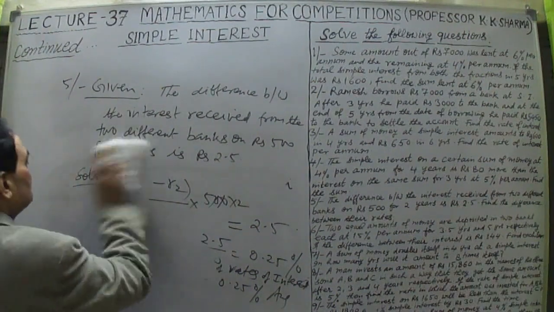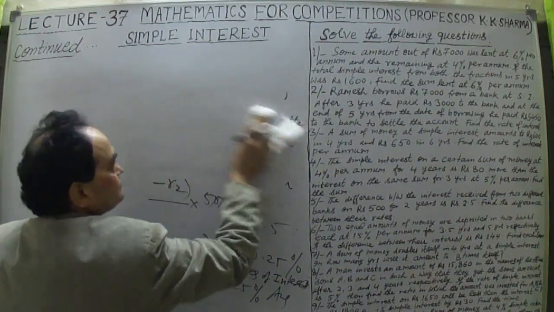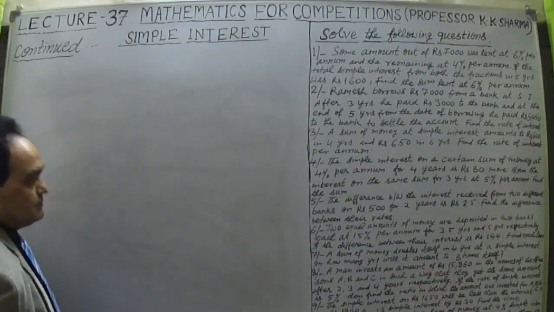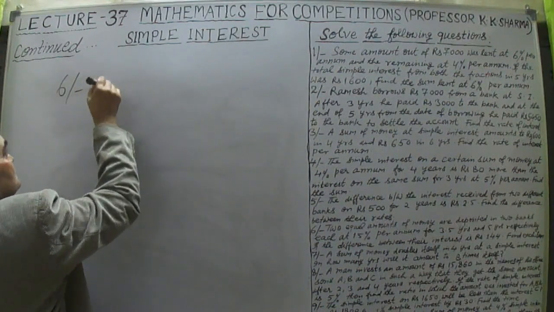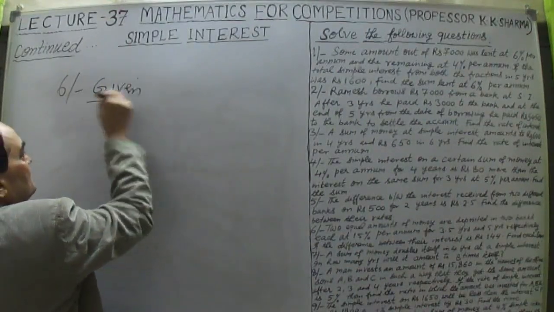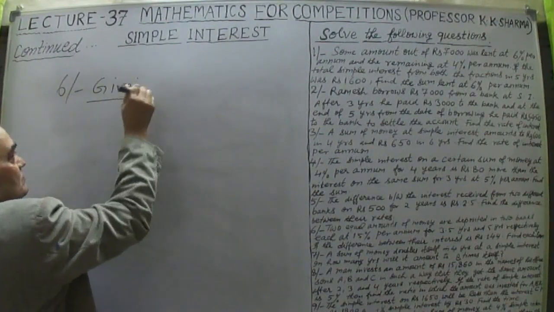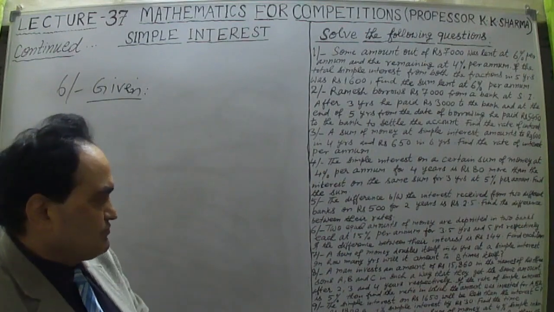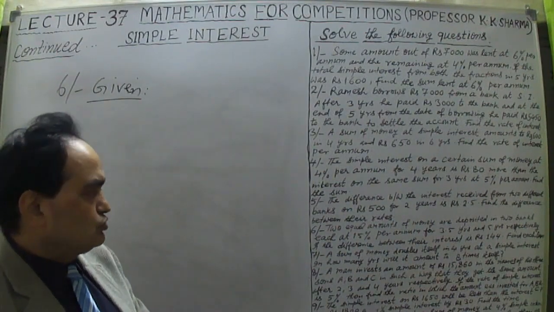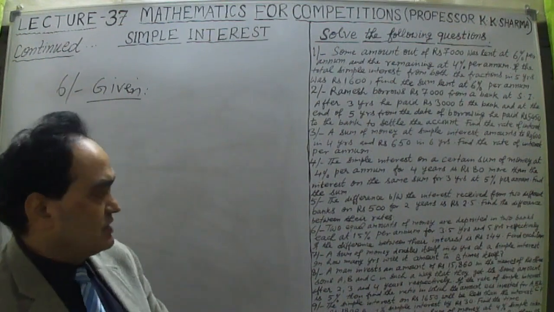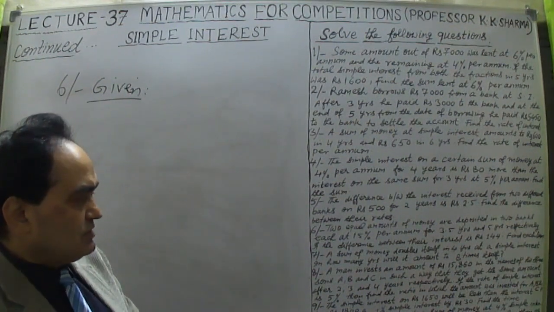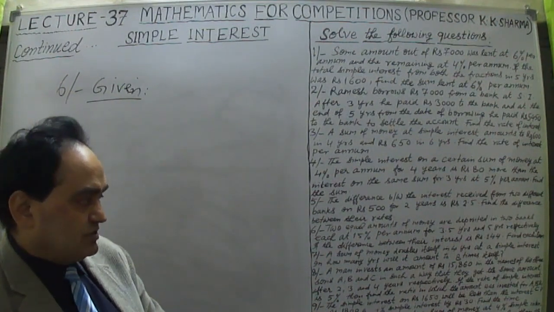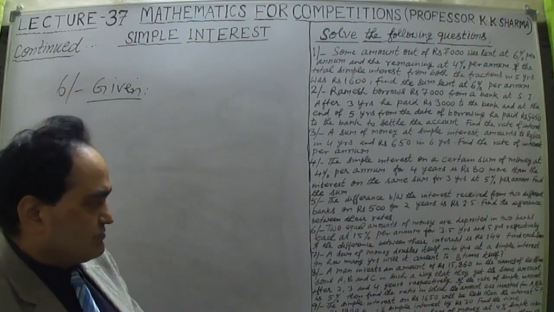Okay, now let us take question number 6. Now what does question number 6 say? Let me first read it and then solve it. Question 6 says two equal amounts of money are deposited in two banks, each at 15% per annum rate of interest for 3.5 years and 5 years respectively. There are two different times here, 3.5 years and 5 years respectively.